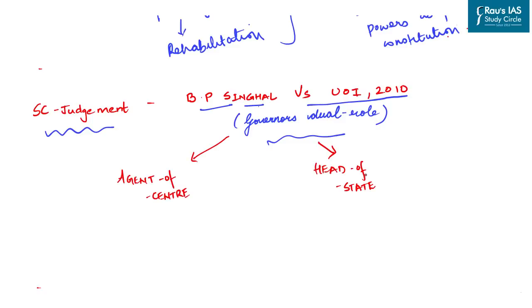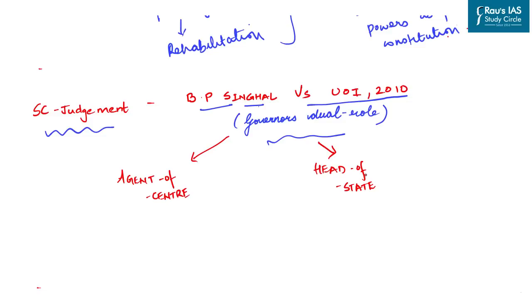Supreme Court in the same case held that governor is neither an employee of the union government nor is an agent of party in power. It is not required to act under the dictates of any political party. Secondly, Supreme Court stated that there may be instances where there can be conflict between the center and the state government, and governor has to maintain neutrality to protect the constitutional status of the position.